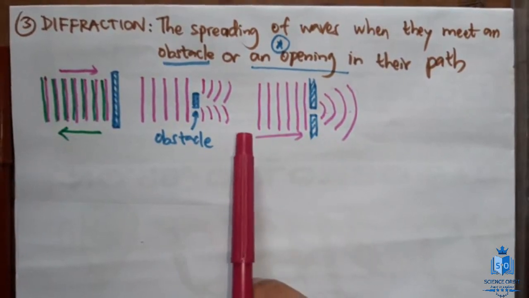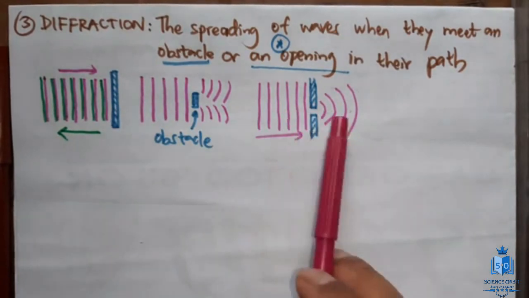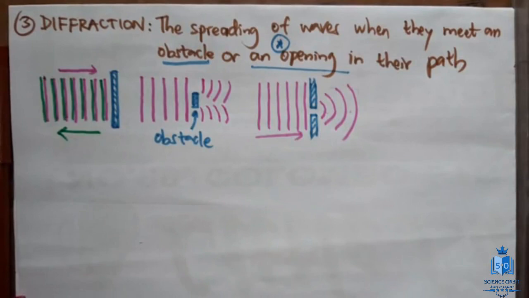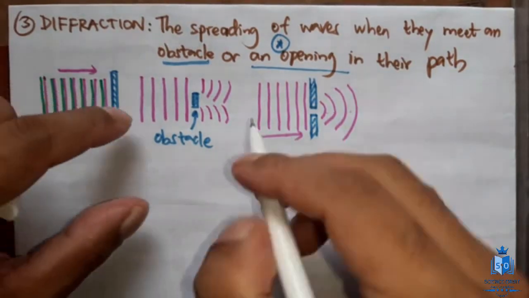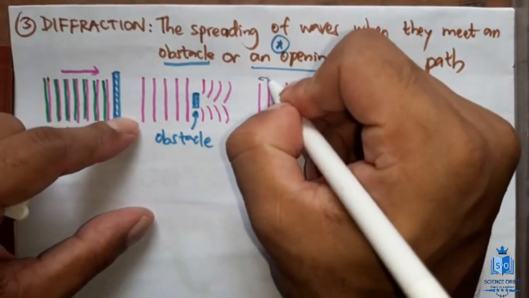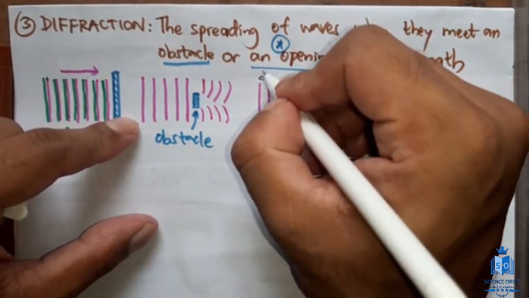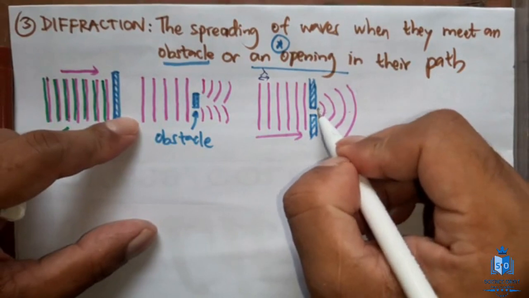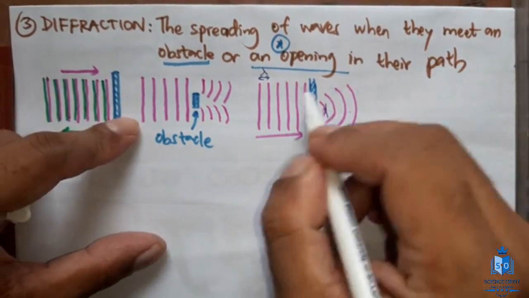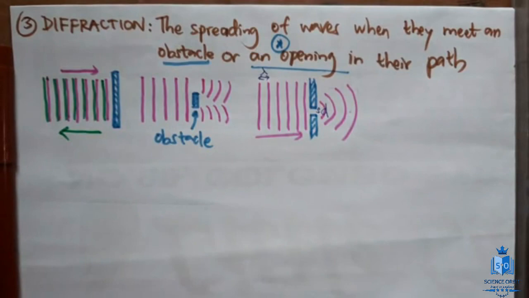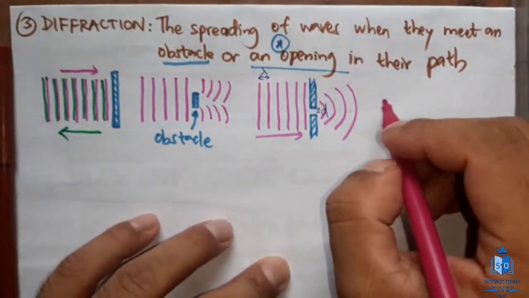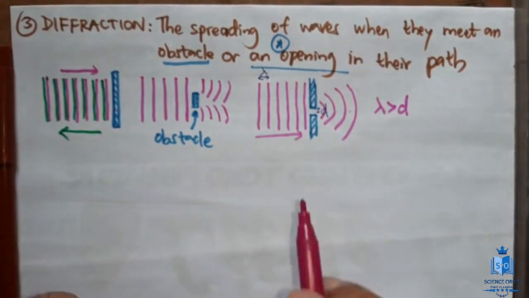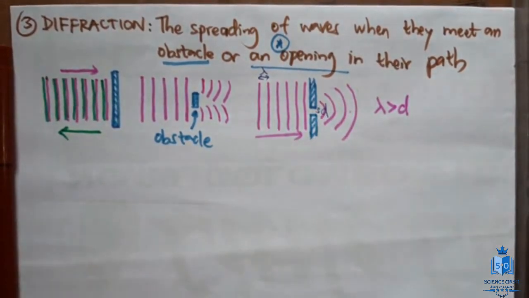And one more important thing, a very important condition for us to observe the diffraction clearly. Now we know this length is the wavelength, correct? And the small gap here, I'll take it as d. If you want to observe diffraction clearly, your lambda should be greater than d. That means the opening must be very small. Then only you will be able to clearly see the diffraction.